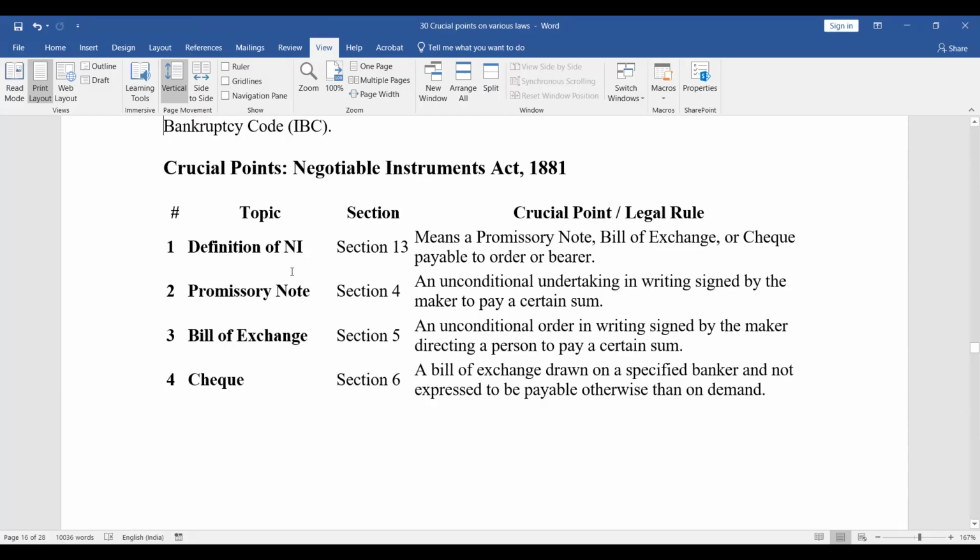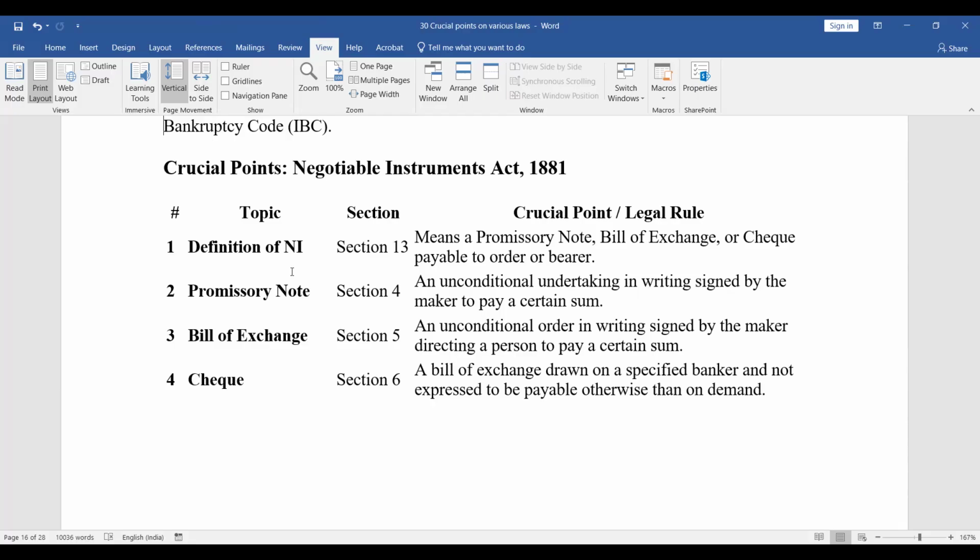First is the definition of NI, Section 13: a promissory note, bill of exchange, or cheque payable to order or bearer. Second, promissory note, Section 4: an unconditional undertaking in writing signed by the maker to pay a certain sum. Bills of exchange, Section 5: an unconditional order in writing signed by the maker directing a person to pay a certain sum. Cheque, Section 6: a bill of exchange drawn on a specified banker and not expressed to be payable otherwise than on demand.